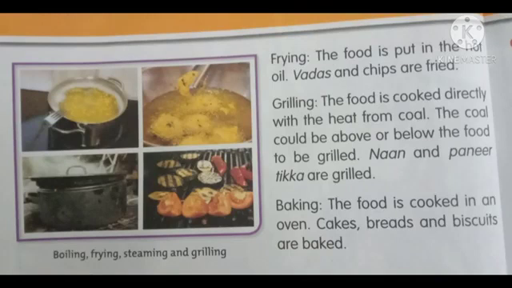Here you can see some more methods of cooking food. Frying. The food is put in hot oil. Vadas and chips are fried. Here in this picture you can observe clearly. And grilling. The food is cooked directly with the heat from coal. The coal could be above or below the food to be grilled. Naan and paneer tikka are grilled. And baking. The food is cooked in an oven. Cakes, breads, and biscuits are baked.